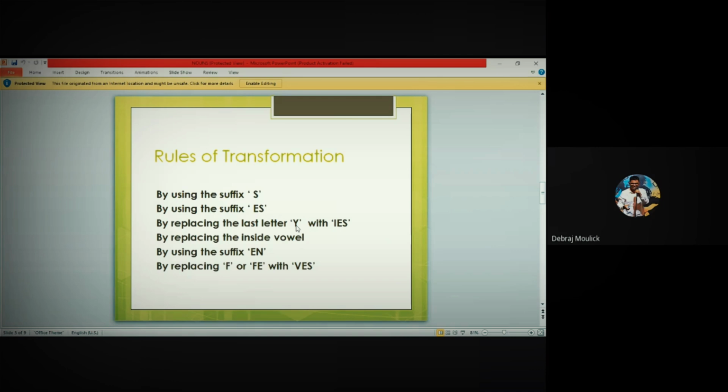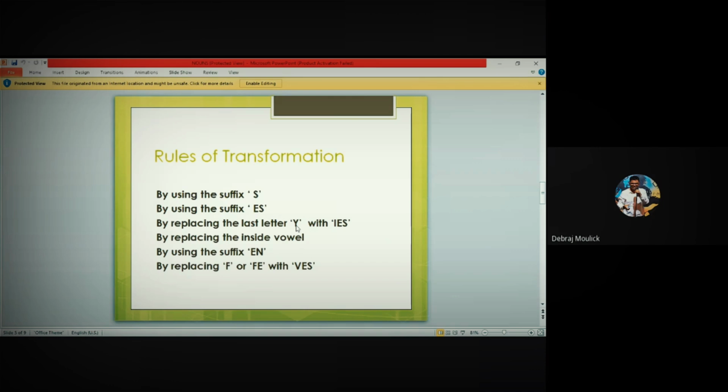For example, man becomes men, woman becomes women, foot becomes feet, tooth becomes teeth, goose becomes geese. So the vowels a, e, i, o, u, the five vowels. We are not referring to the vowel or consonant sound, but the vowels itself. So a becomes e in man, men, woman, women, foot, feet. I hope you can come up with more examples. Tooth becomes teeth, and obviously goose becomes geese.